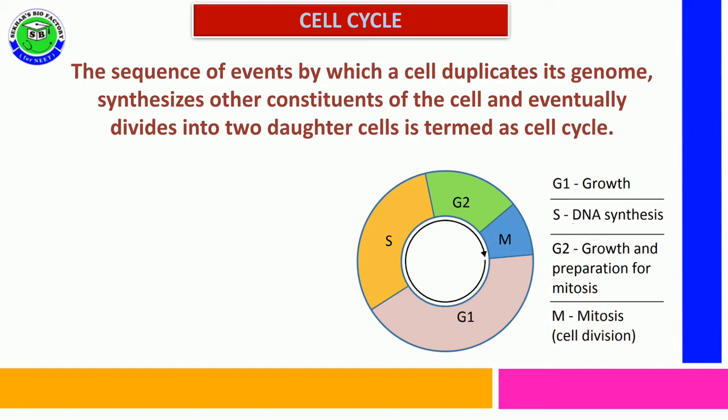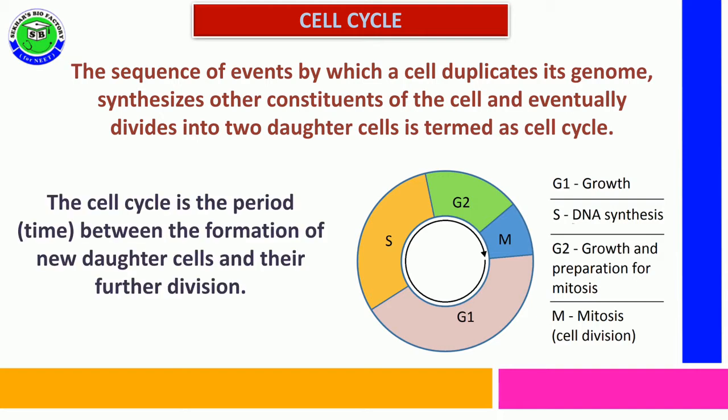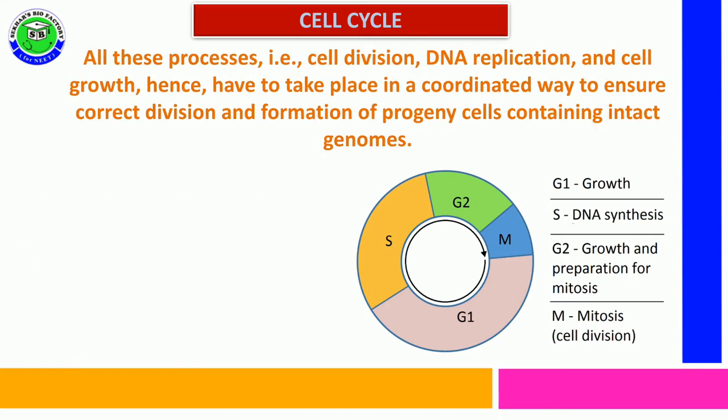All these events can be observed in a cyclic pattern and it is referred to as cell cycle. The cell cycle is considered as a period or a time in between the formation of two daughter cells, and further the daughter cells can divide to continue the cyclic process.